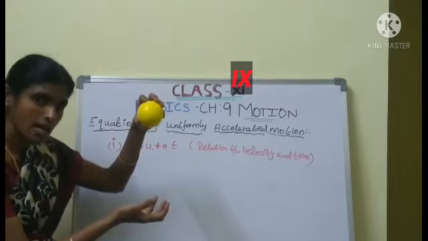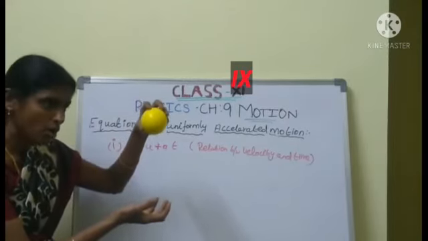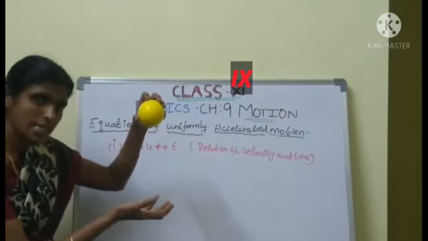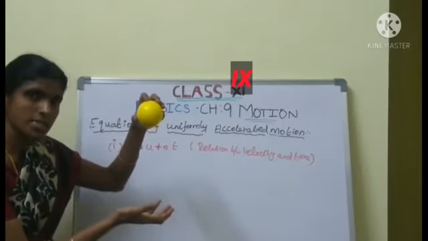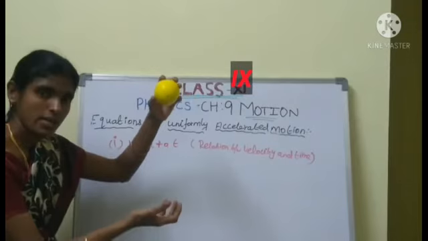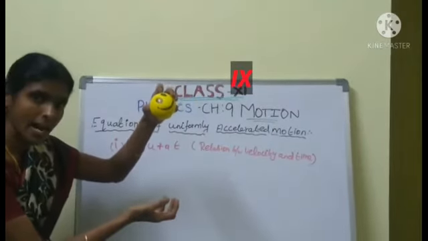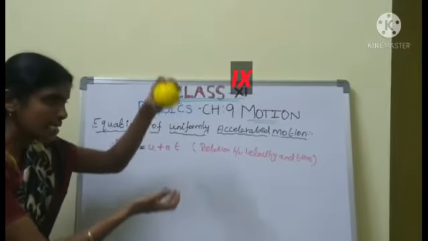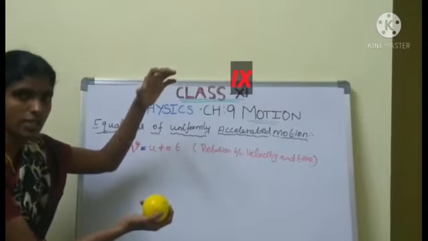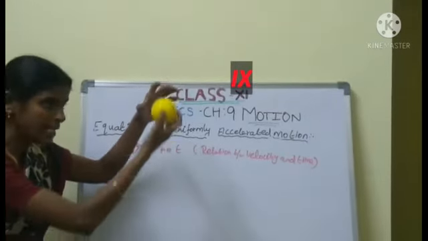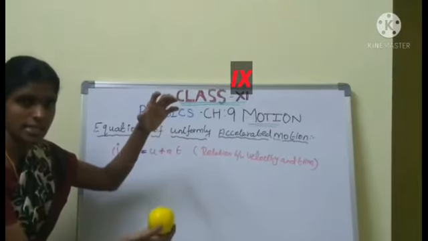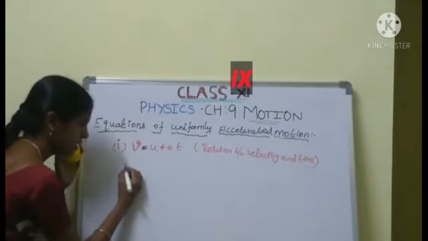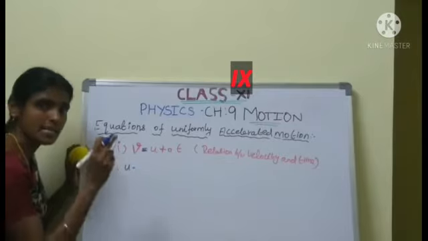Now the ball is moving and its velocity increases. Whenever I leave the ball, it is going to increase its speed, increasing the velocity to attain the final velocity. This is the initial velocity and this is the final velocity. With the time interval, the speed or velocity increases. Are you clear?